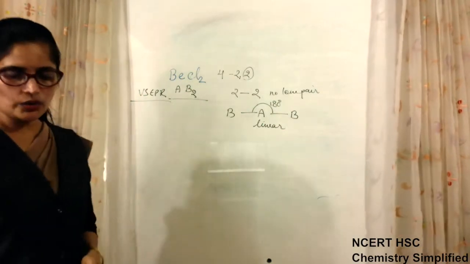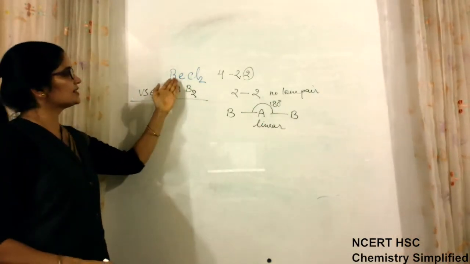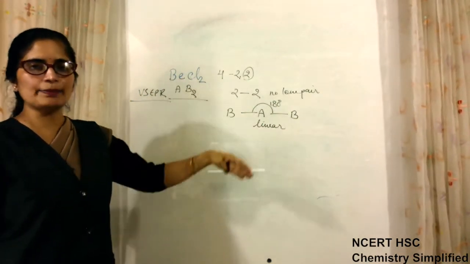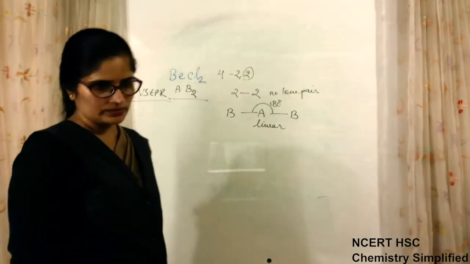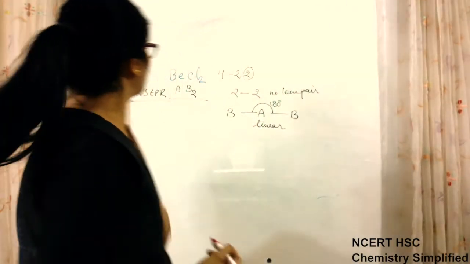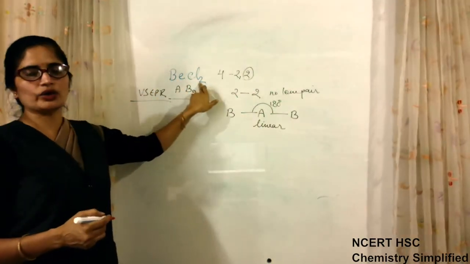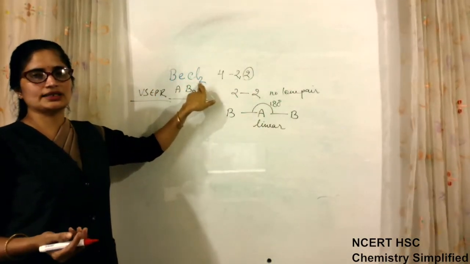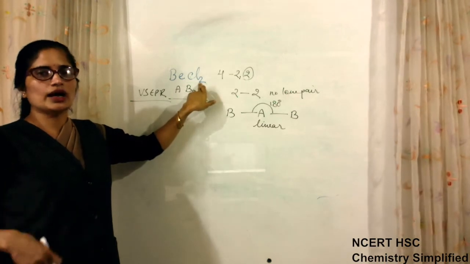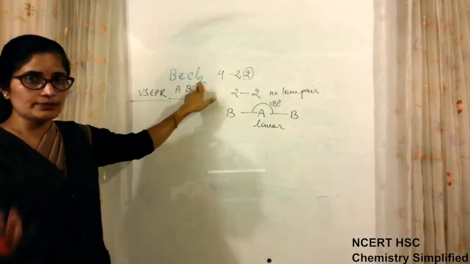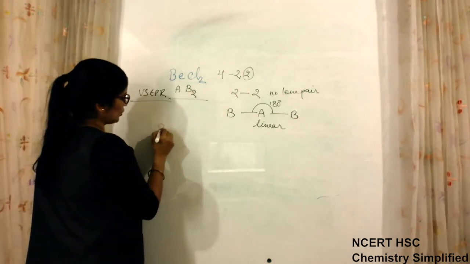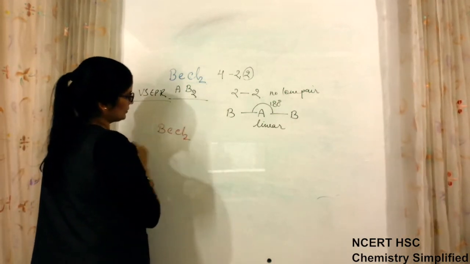Now you are asked, what is the geometry and what is the type of hybridization of the BeCl2 molecule? What is the geometry and shape of BeCl2 according to the hybridization concept, and what will be its hybridization? Now you will write BeCl2 here.